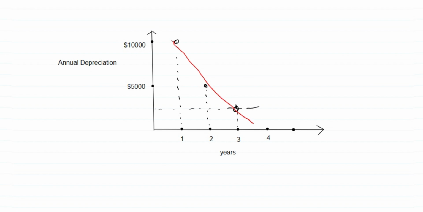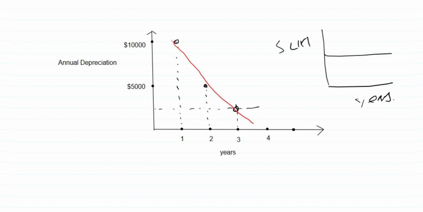So the annual depreciation line will always be a falling curve in case of the reducing balance method, while in case of the SLM, how was it? It was like that. Okay, and the years were here. So this is all about reducing balance method.